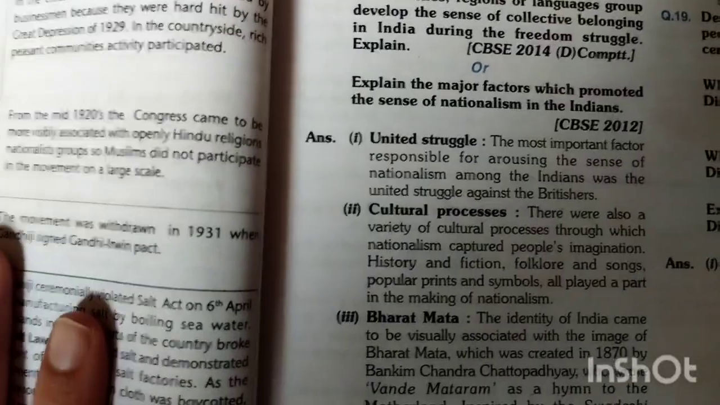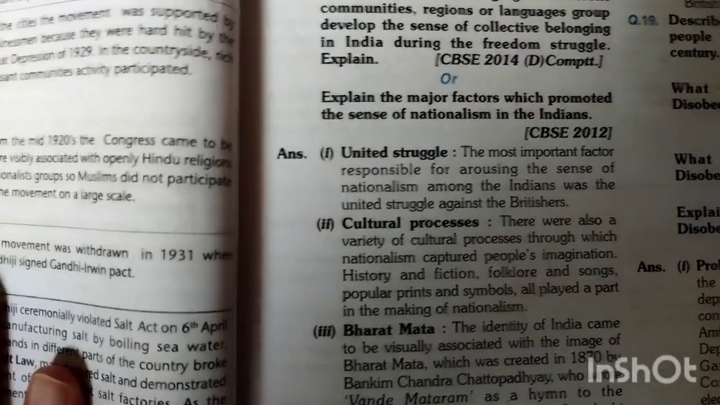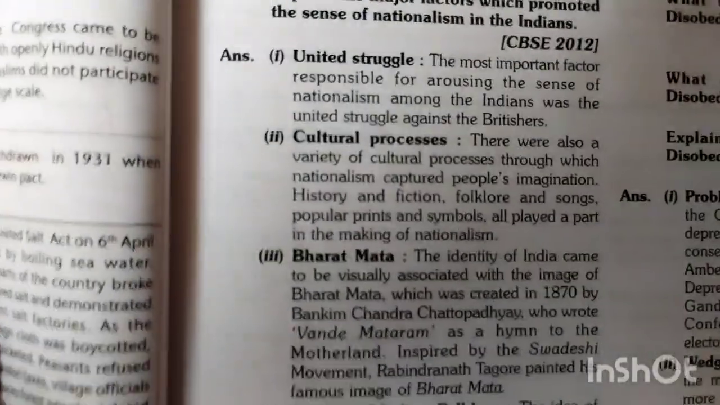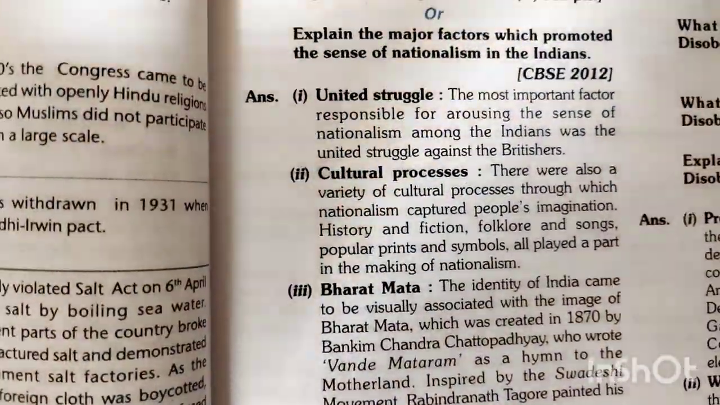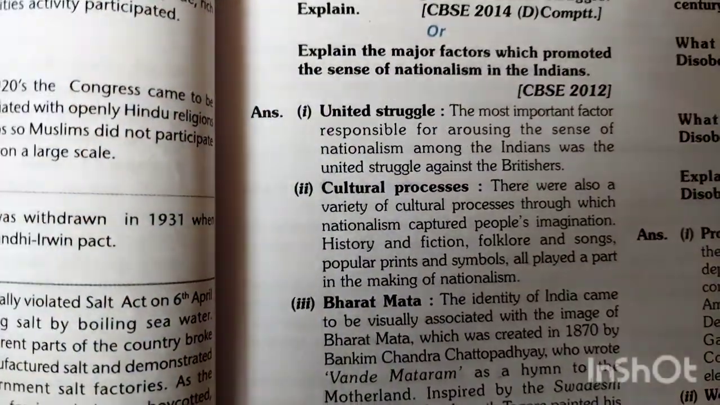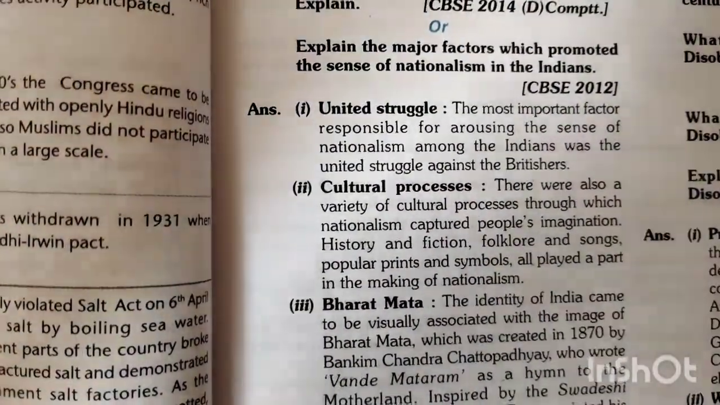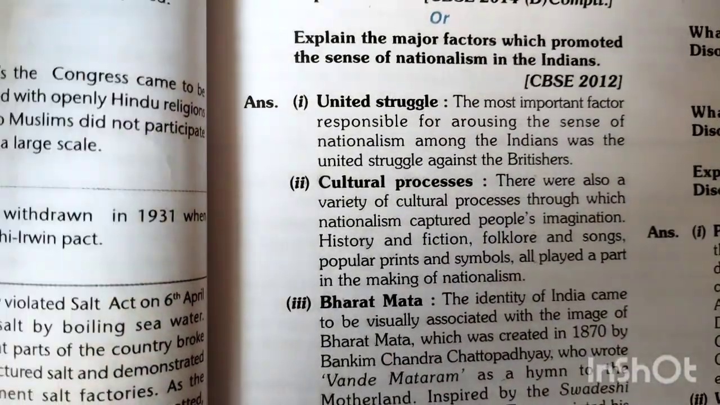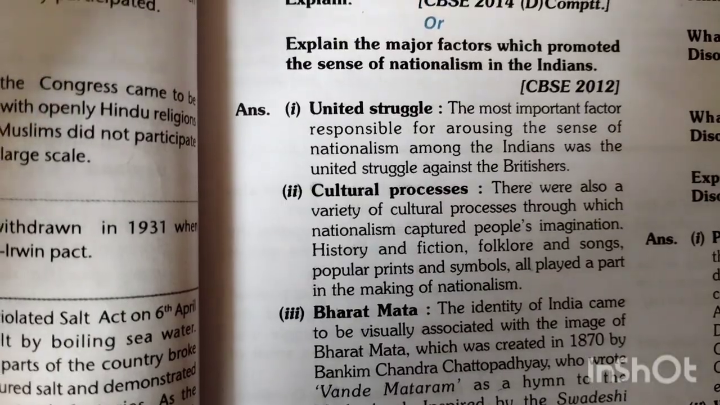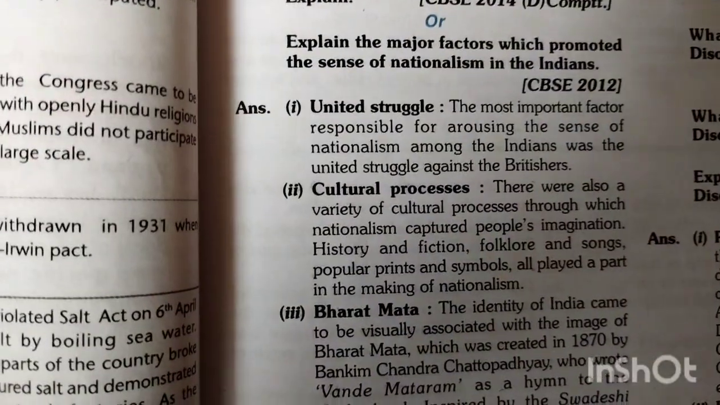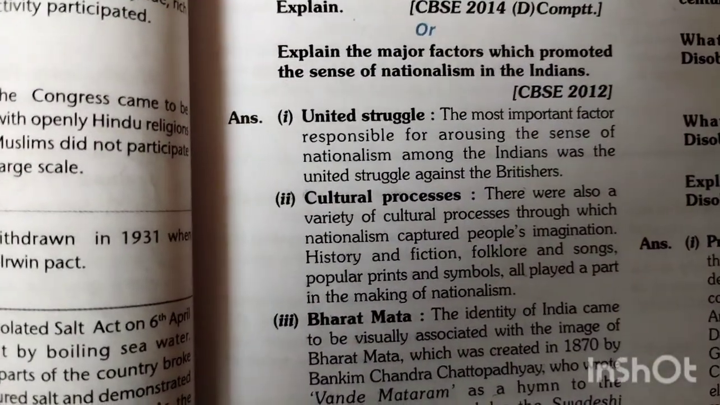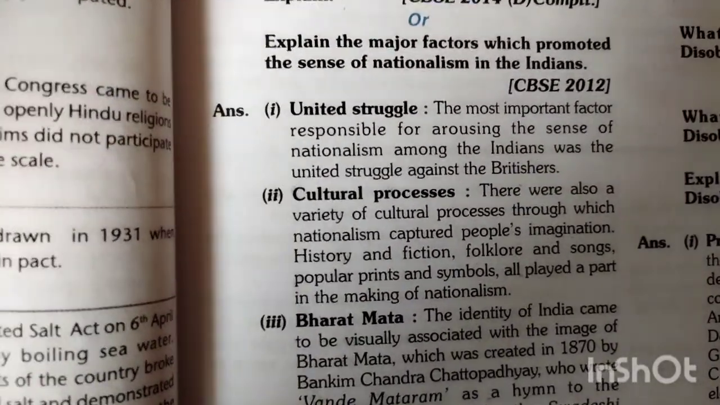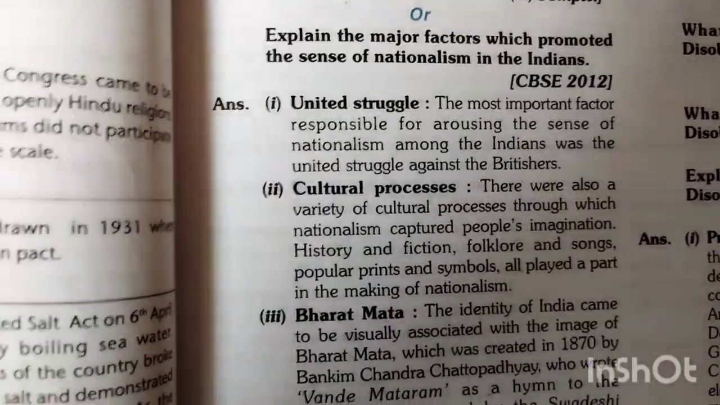This is the first point: united struggle. The most important factor responsible for arousing the sense of nationalism among the Indians was the united struggle against the Britishers, because all the people wanted to revolt against the Britishers. So the nation as a whole united, and they made up their minds that they had to struggle against the Britishers. They had to revolt against the Britishers. So this was the united struggle.